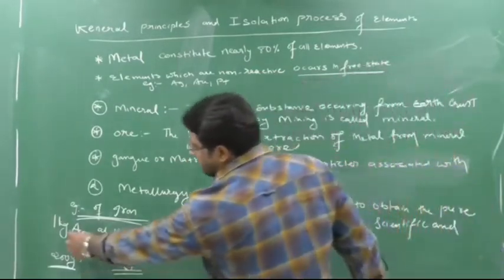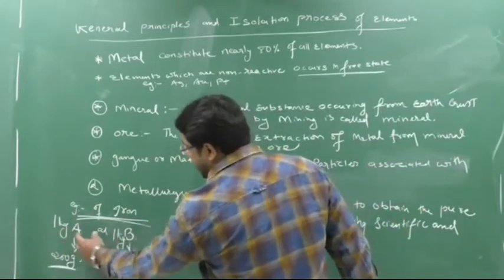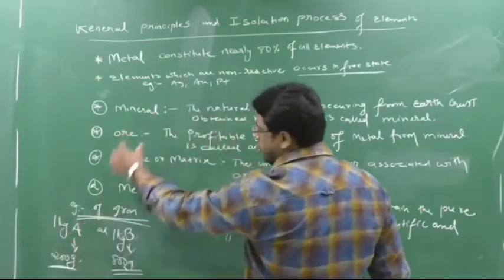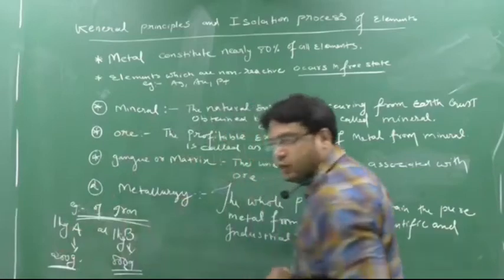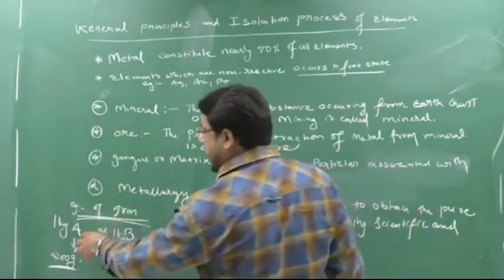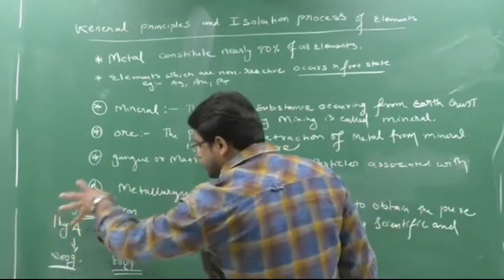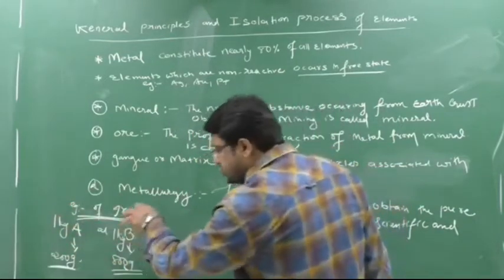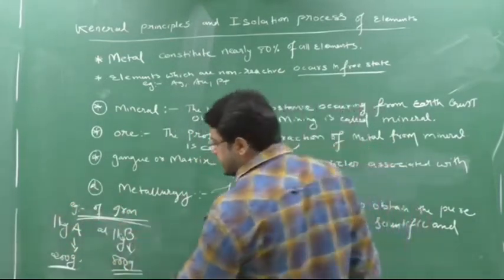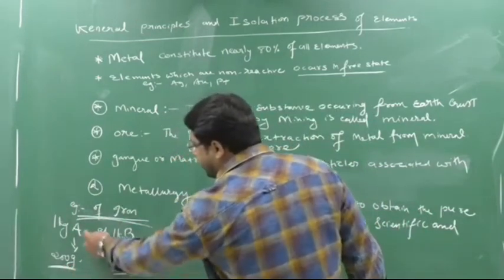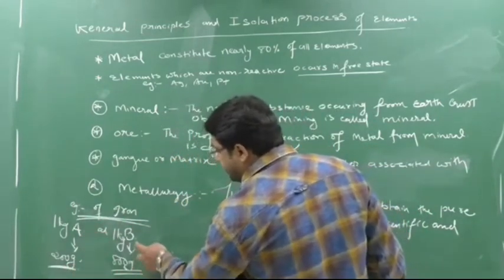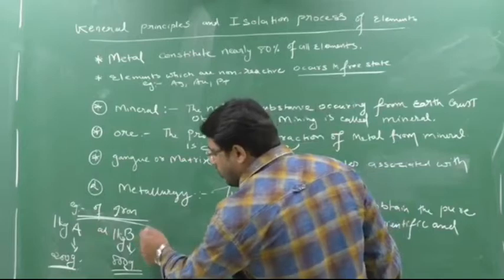I have taken A, I have taken B. Both I obtained from the earth crust, so we say both are mineral. I have done the process. I have taken 1 kg here also, 1 kg. I have done the same process on A also, and the same process on B also. After the completion of the process, I got 200 gram pure iron from A and I got 800 gram from B. So this is my ore now.